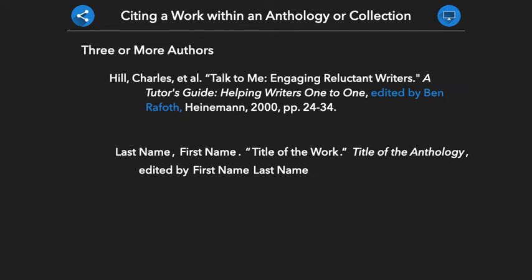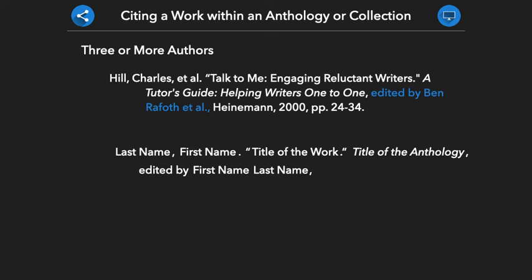If you have 2 editors, the citation will look like this. If your anthology has 3 or more editors, you will include the first editor's name and then the words "et al.," as shown here. We will then end the editors section of the citation with a comma.